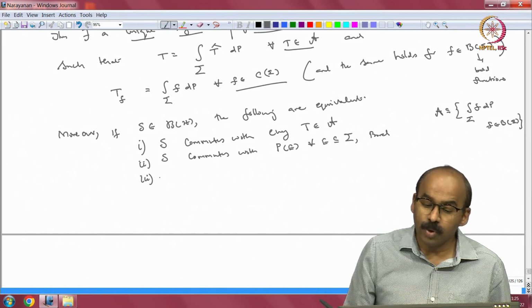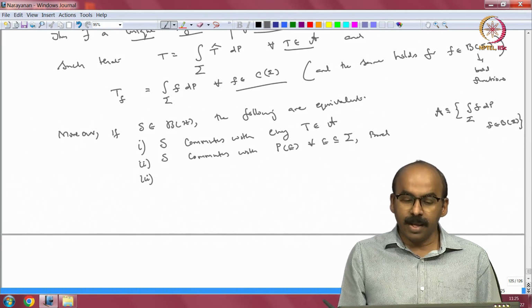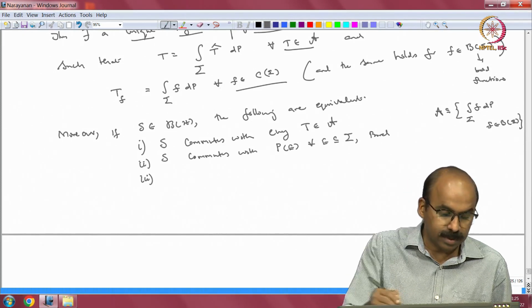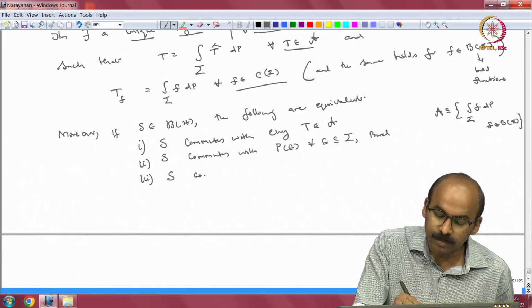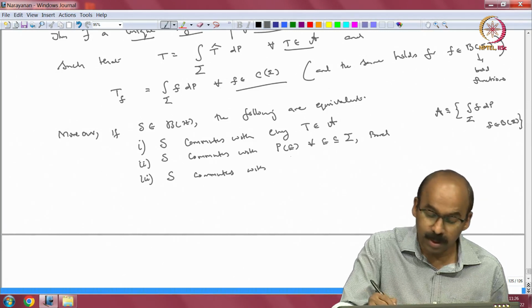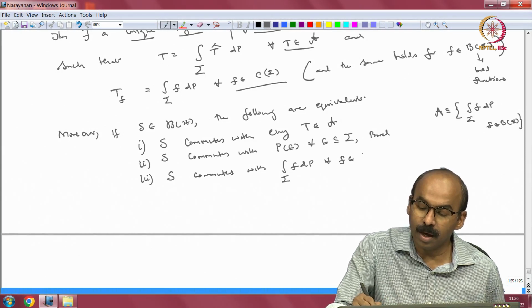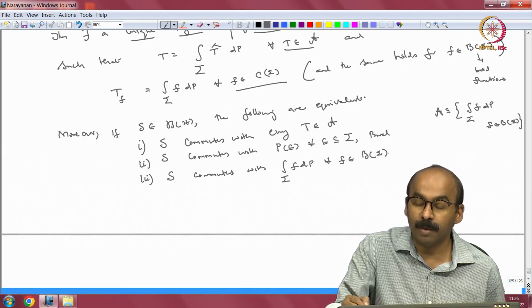So, S commutes with every T in A is the same as S commuting with every projection P_E, and S commuting with integral over sigma f dP for every f in bounded functions on sigma.